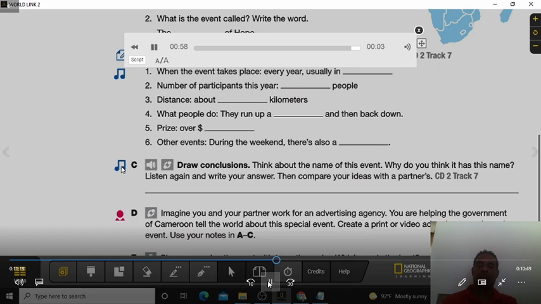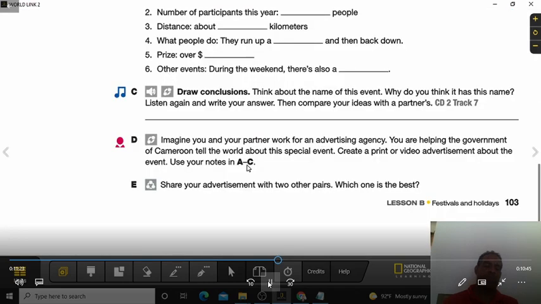So imagine that you are the one that needs to create the advertisement. So write down in your notebook how those advertisements would be. And then you share your advertisement with two other pairs, or which one is the best. You share that with your teacher when we get back in the class. The advertisements about Mount Cameroon, I'm sure it's going to look fantastic.